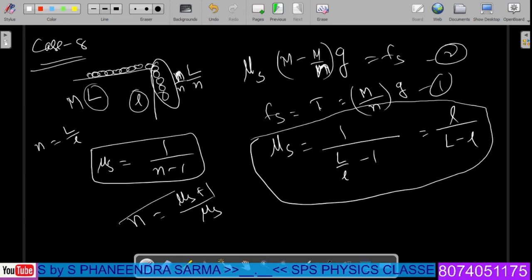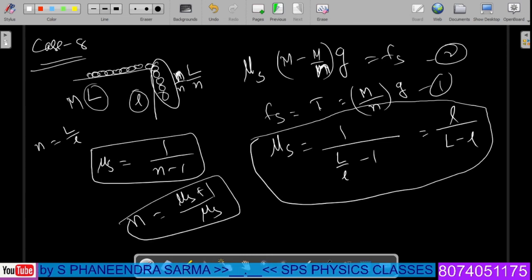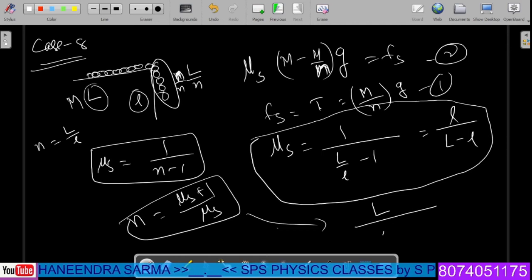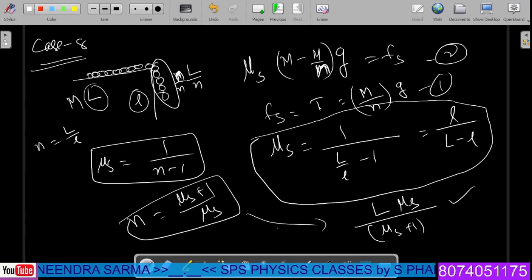1 by mu s. So how much portion can we add, or how much portion can we leave as a free suspended particle? Using this, we can write l by L as (mu s plus 1) into mu s. This is the portion of the chain that we can leave freely so that the system remains in equilibrium. This is the maximum length. So small l is the value that can be suspended freely from the edge of the rough table. This is case 8.